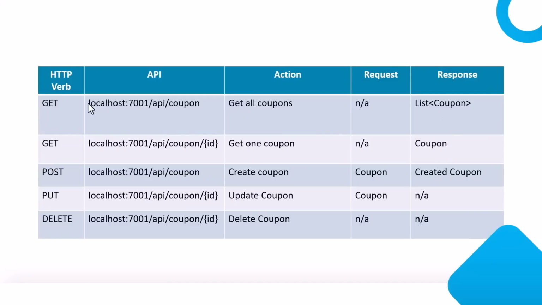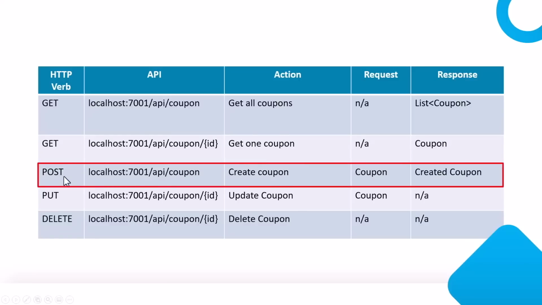But let's say a user or admin wants to create a new coupon code. In that case, our HTTP verb for the request will be POST, and we will use the same URL. Now the way it will differentiate between the first URL and this one is the HTTP verb will be different. If the verb is POST, the API will know that that means that we will be creating a coupon. So API automatically differentiates between the verb even if the URL are same.